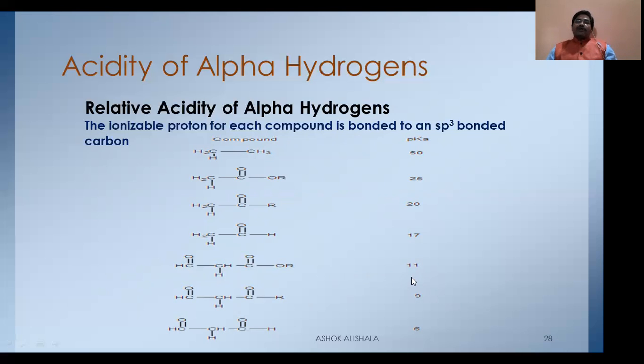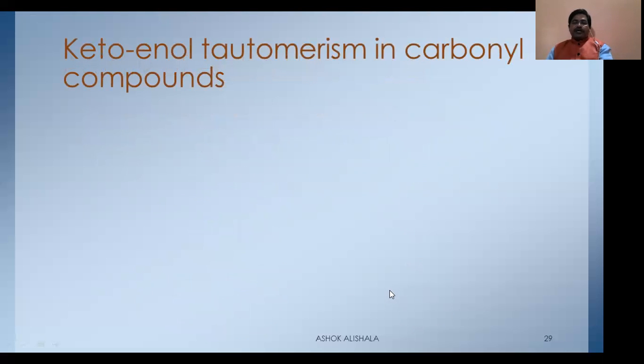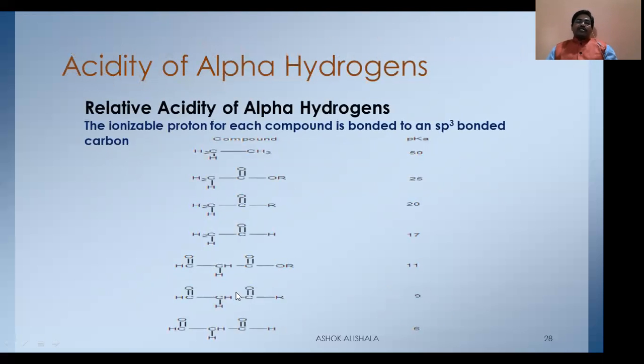The acidity is further increased, and see on both sides, here this is also the same, and this is 9. This is the ester group, and this is both sides ketone groups. That's why the acidity of the alpha hydrogen is more.